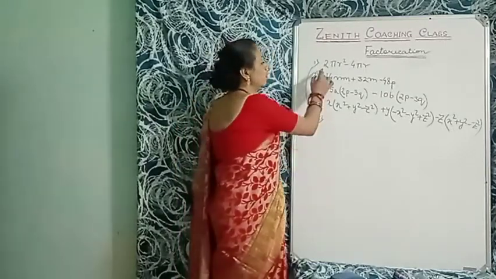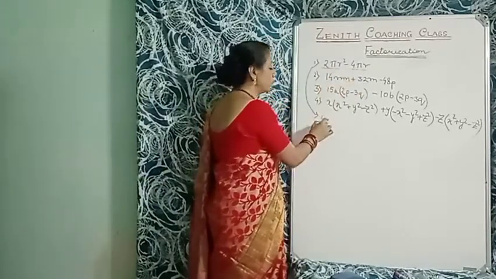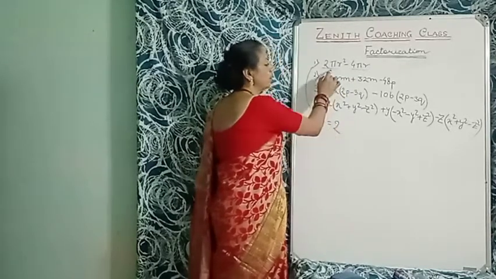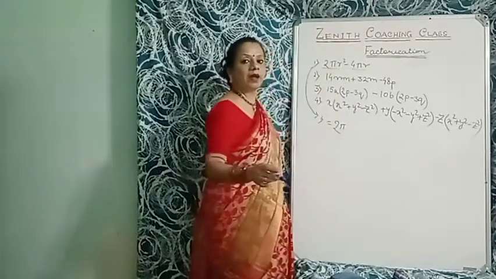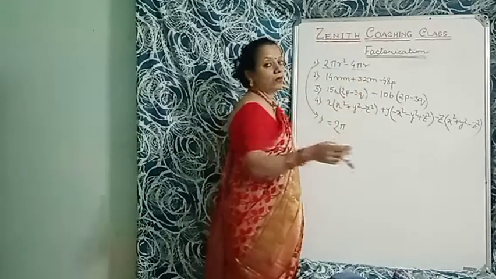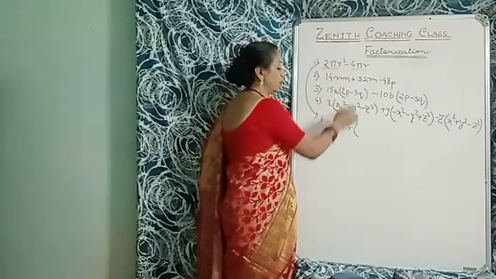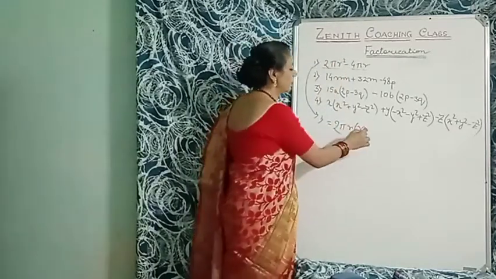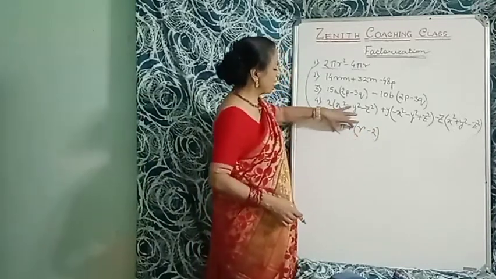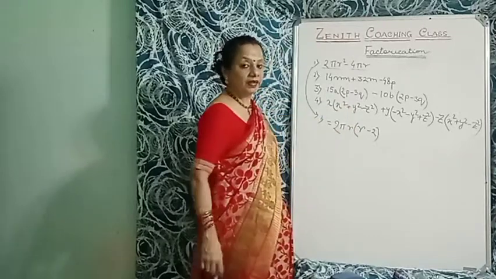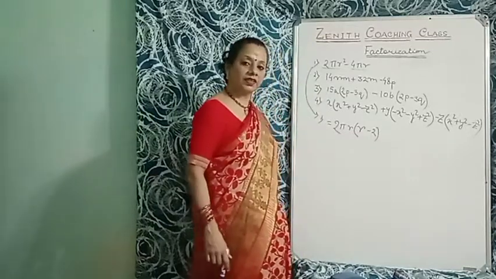Okay children, in 2 pi r square minus 4 pi r, here is 2 and here is 4, so 2 is common. Then here is pi and there is also pi, so pi is common. Here is r square, that is r multiplied by r, and here is only 1 r, so 1 r is common. So 2 pi r is common. What is left? That is r only, so put r here, and here is minus 2. Nothing is common in it. Please write this first. This is called factorization: it's a factor and there is another factor.